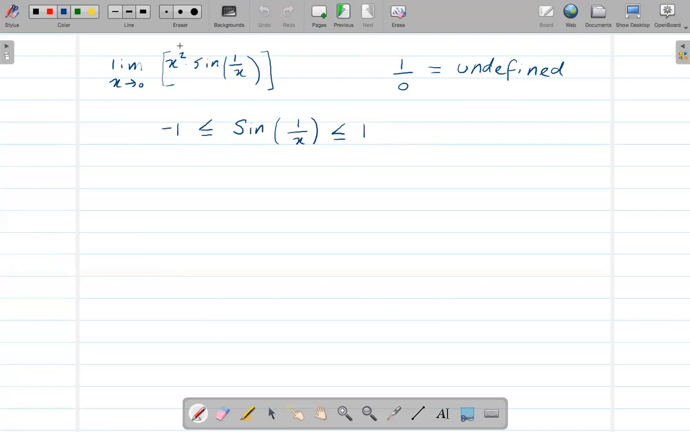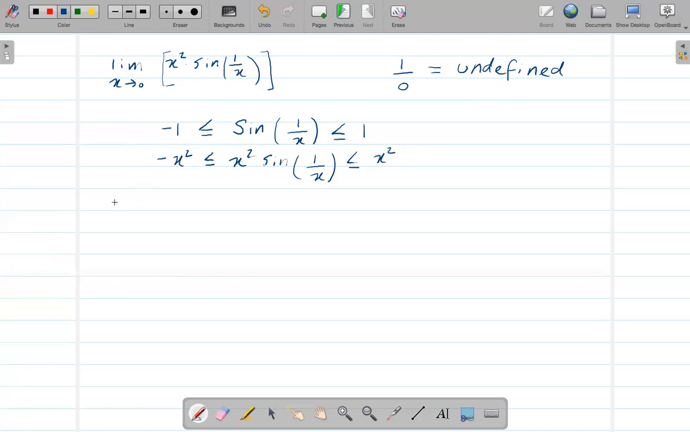Now, since I'm missing x squared, let's just multiply each of these by x squared. I can do that, right? Again, this is algebra, so I can multiply by x squared. So x squared times -1 is -x squared, less than sine of 1 over x times x squared, which is less than or equal to x squared. So there you go. Now if the limit of this and the limit of this are the same, then that is the limit we get.